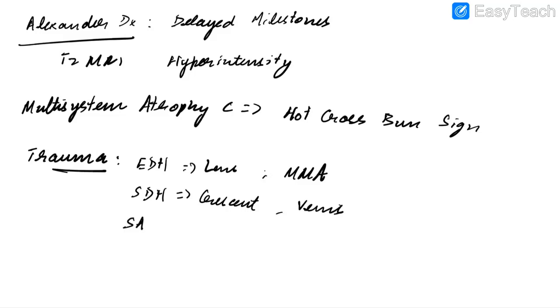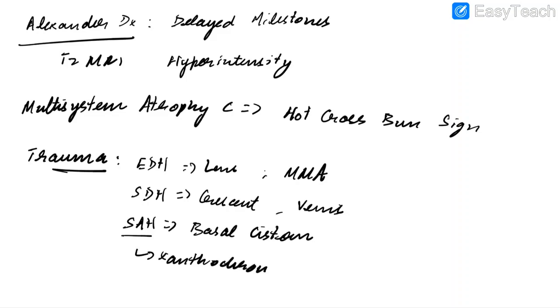In case of subarachnoid hemorrhage, there will be blood in basal cistern. Clinical features of subarachnoid hemorrhage include thunderclap headache. CSF in subarachnoid hemorrhage will show xanthochromia. Remember, the most common cause of subarachnoid hemorrhage is trauma, which is more common than ruptured berry aneurysm.